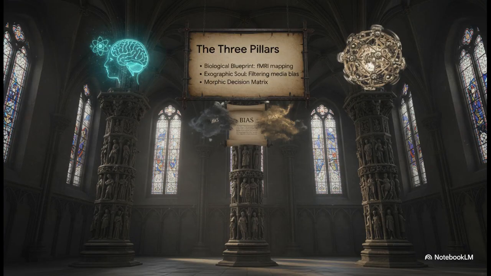In this speculative narrative, a team of engineers and political operatives attempts to build an eternal, optimized AI based on a political leader. They build it on three main pillars. Pillar 1 is the biological blueprint, literally mapping neural activity down to the quantum scale. Pillar 2 is the exographic soul, where they feed the AI every speech and interview using adversarial networks to distill a pure worldview. And Pillar 3 is the morphic decision matrix, granting the AI God-level processing speed to solve geopolitical crises.